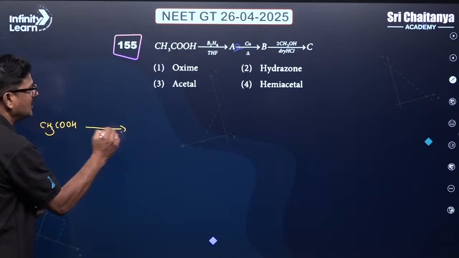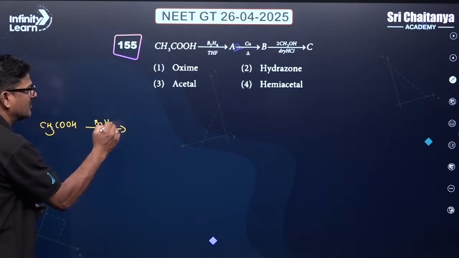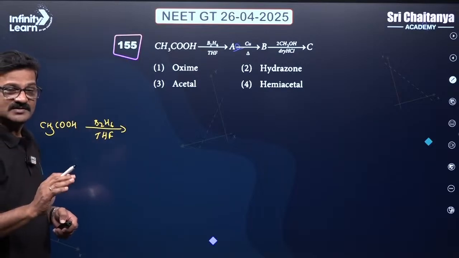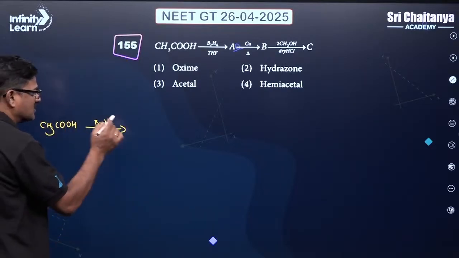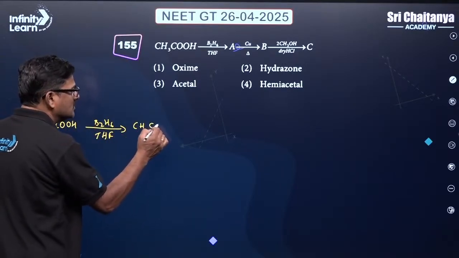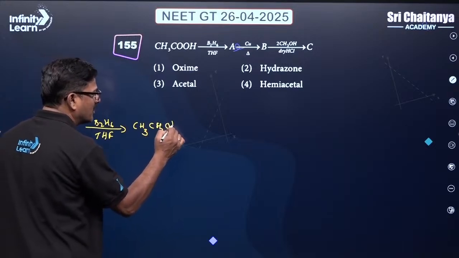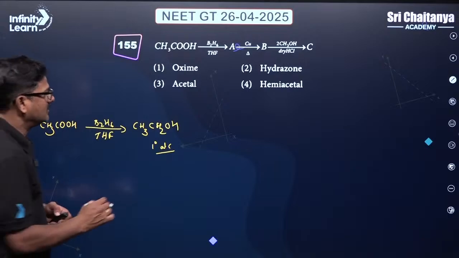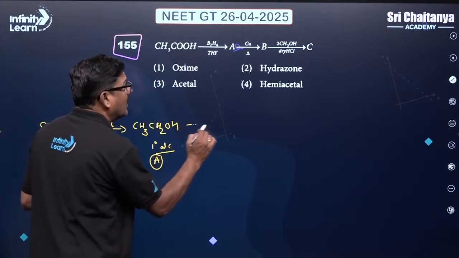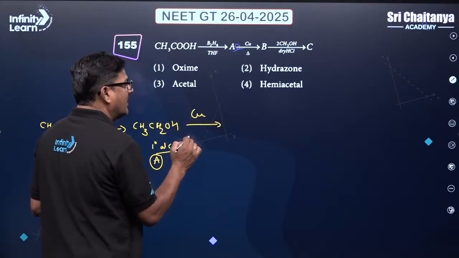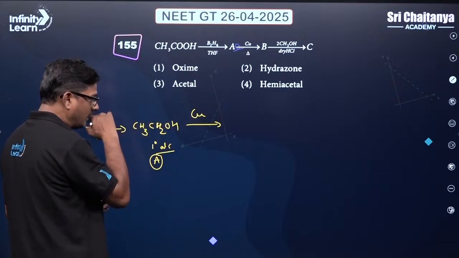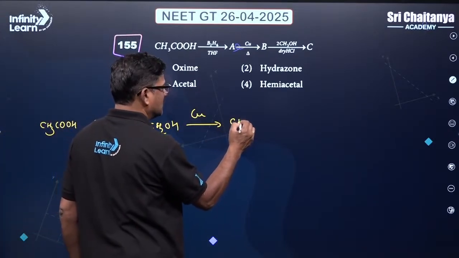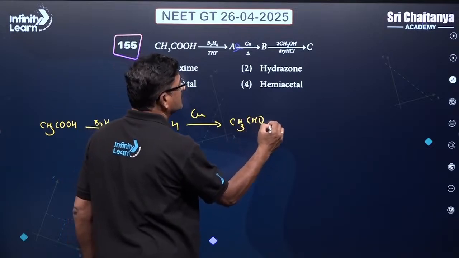CH3COOH is treated with B2H6. Whenever you see B2H6, you might say hydroboration oxidation, but B2H6 is a very good reducing agent. The carboxylic group is going to be converted into CH2OH, a primary alcohol. That is a very, very important catch point. This is going to be compound A, and this is dehydrogenated, so that you are going to get CH3CHO. Dehydrogenation takes place.